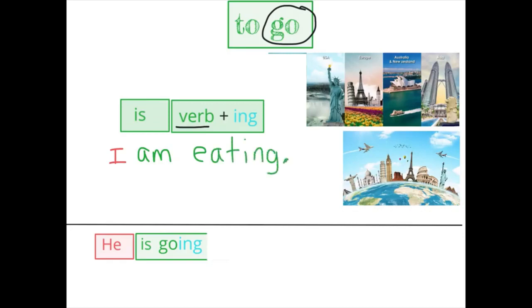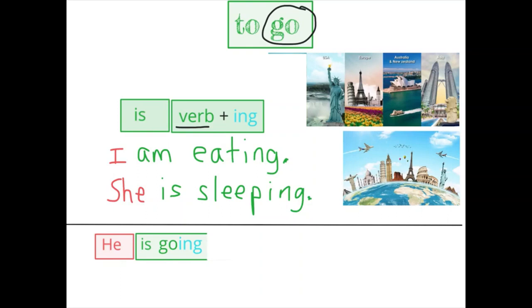I could say, she is sleeping. In these sentences, the eating and the sleeping is happening right now. I am eating right now. She is sleeping right now.